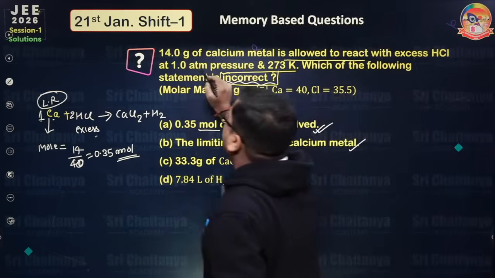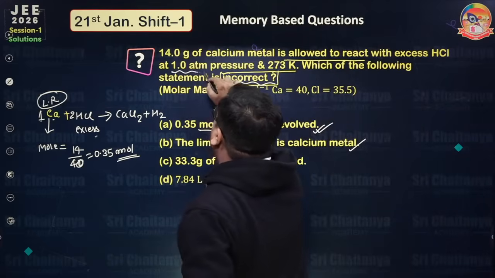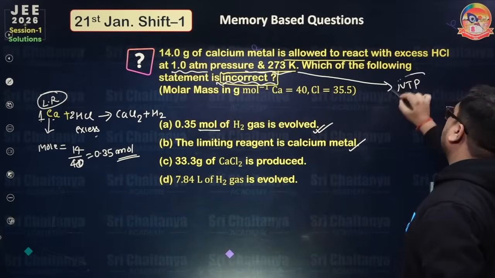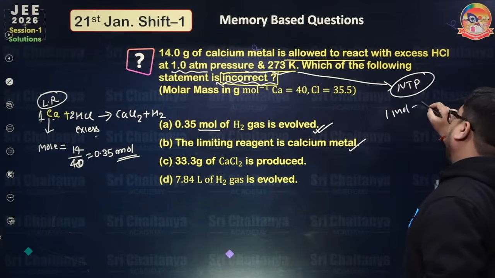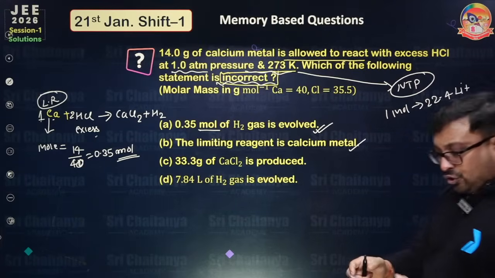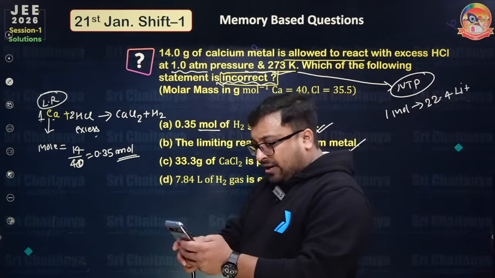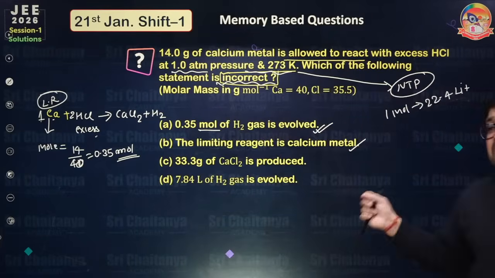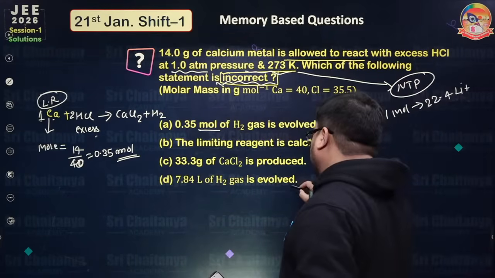So this is the case of NTP. Okay, 1 atm and 273 Kelvin. So this is NTP actually. So you know 1 mole of any gas will occupy 22.4 liter. So 0.35 into 22.4, it will occupy 7.84 liter. So this is also true.